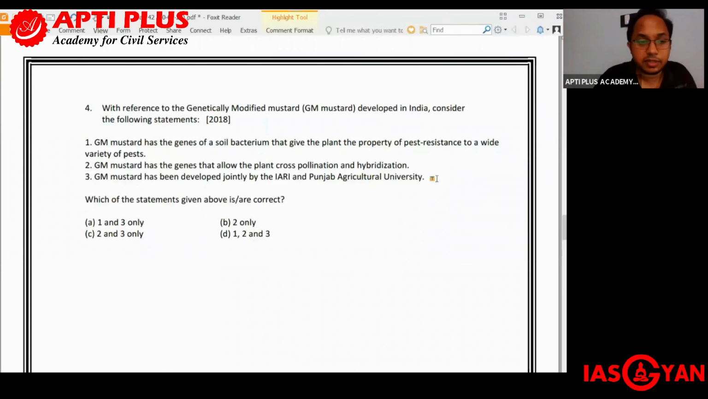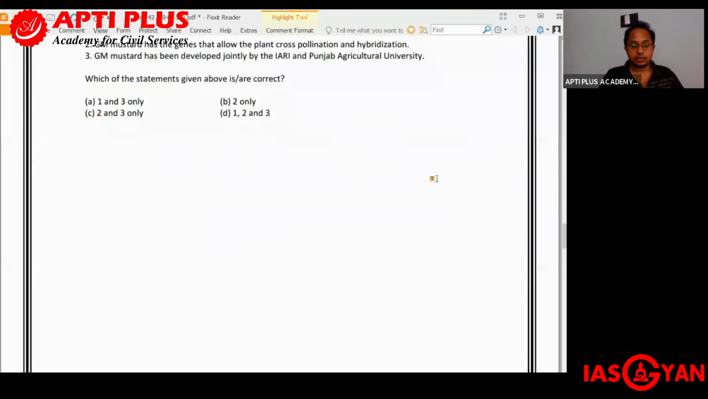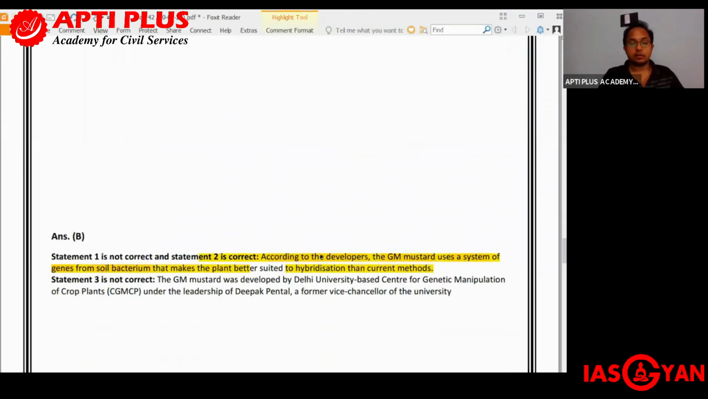When we talk about GM mustard, it has the genes of a soil bacterium, which gives the plant the property of pest resistance to a wide variety of pests. So that is incorrect because we get to see that according to the developers, the GM mustard uses a system of genes from soil bacterium that makes the plant better suited to hybridization than the current methods.